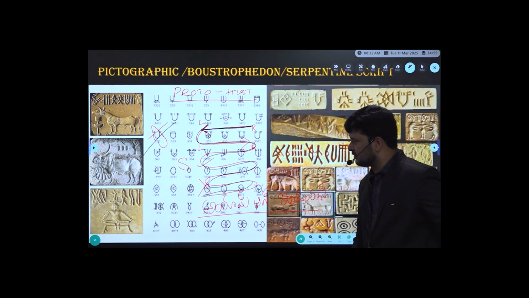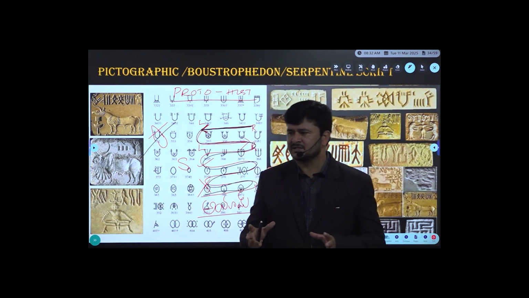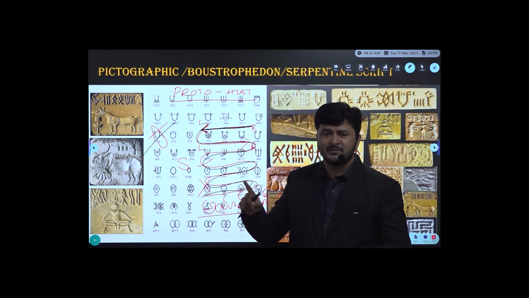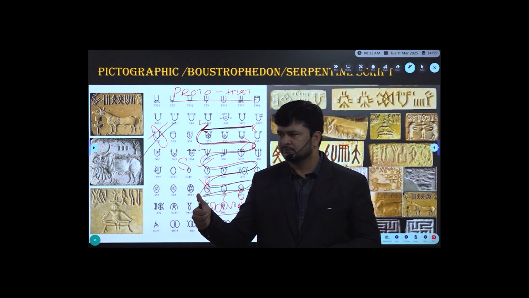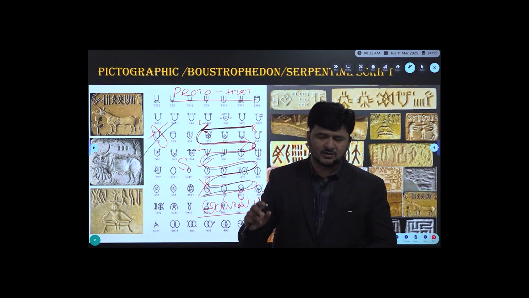Then you can pose me the question, how about the script which was developed by contemporary civilizations? Let me tell you, except the Indus script, the remaining scripts were deciphered, whether Mesopotamian, Egyptian or Chinese.